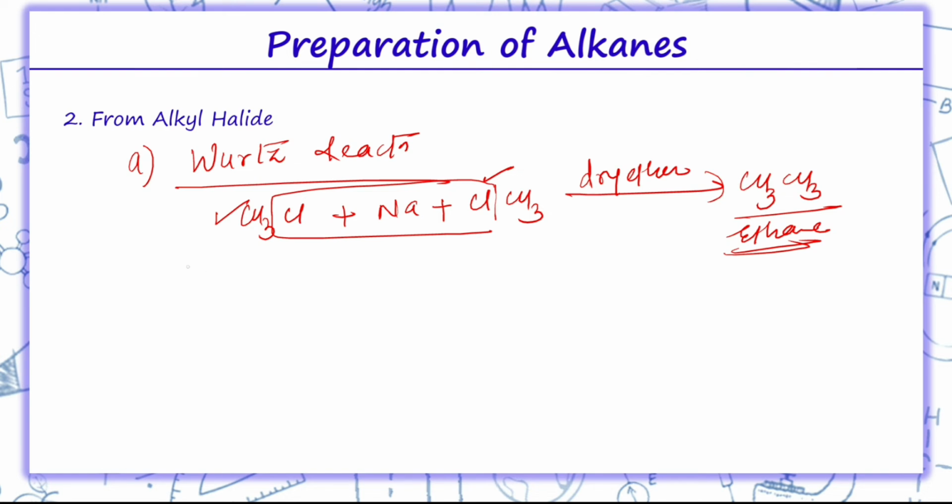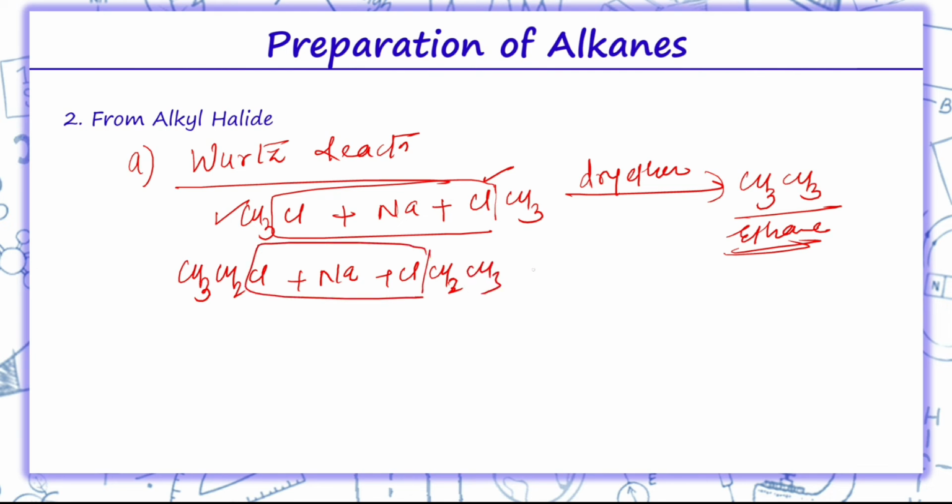If we get 2 carbon, like I am taking over here ethyl chloride, so same 2 moles of ethyl chloride we have to take. Again this will be removed. Thus we took ethyl chloride and the product formed will be butane. So therefore this reaction is called as stepping up reaction.